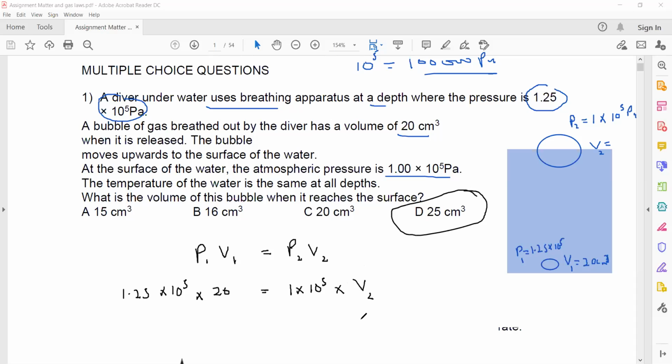Is this concept clear? It's very easy to use these formulas for Boyle's law. You just have to identify which one you take as the initial pressure and which will be the final pressure. So P1 V1 equals P2 V2. Any doubt in this part?